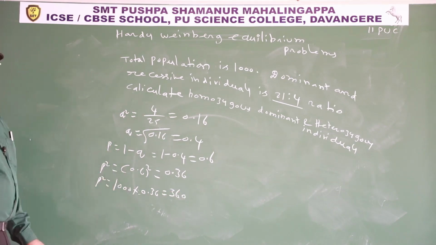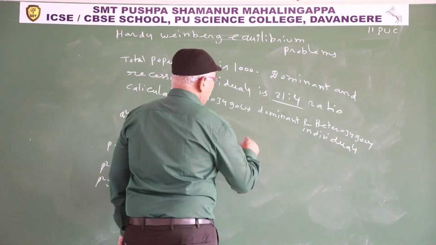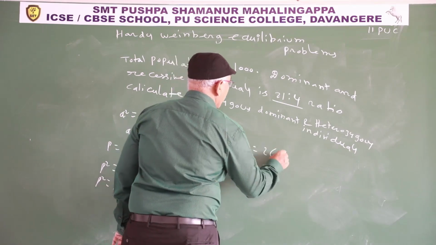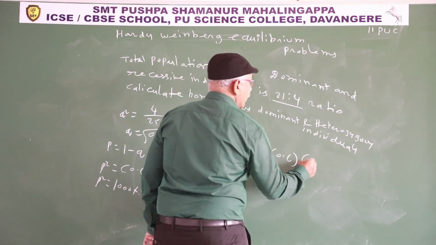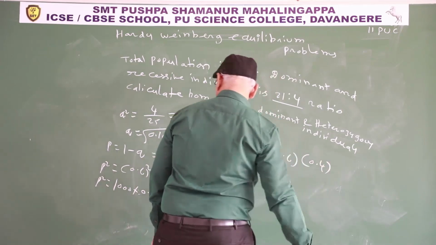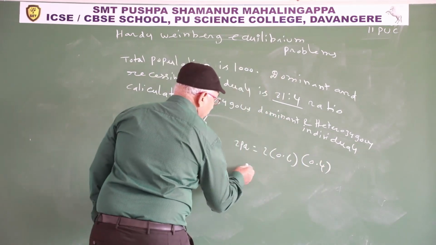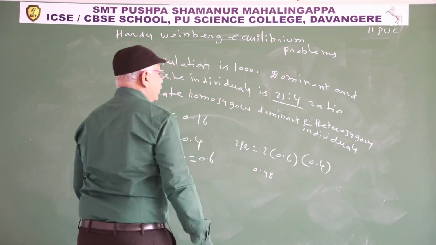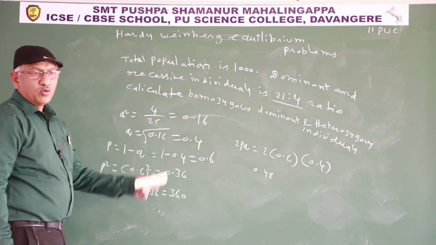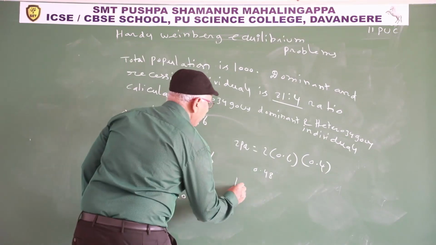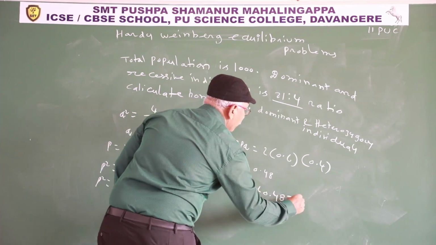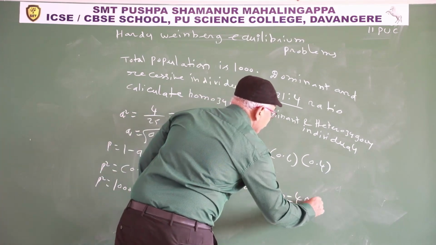p square is 360. Similarly, heterozygous individuals 2pq, 2 into 0.6 into 0.4. So 2pq is 0.48. 0.48 in 1. How many in 1000? 1000 into 0.48. That is 480.